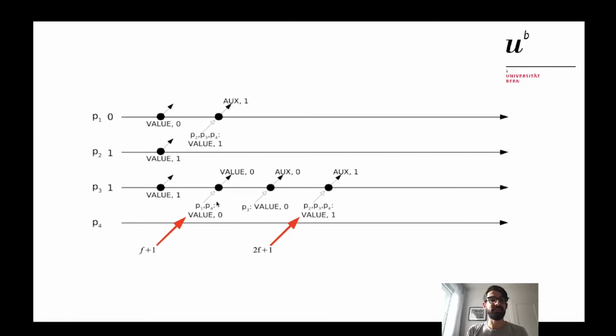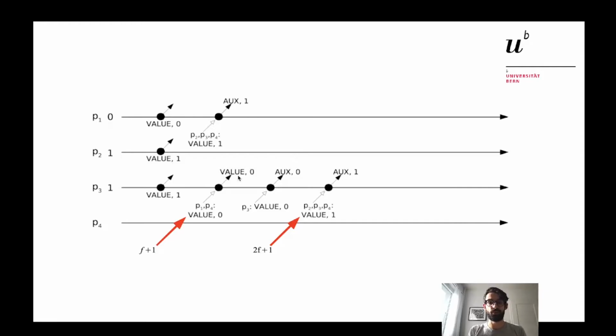Process P3 instead receives value 0 from P1 and P4. I didn't mention it before, but now I need to introduce a mechanism that is inside the broadcast primitive: if I'm a correct process and I receive f+1 times a message with value b, then I will broadcast this b, other than broadcasting my original value. This means that here, process P3 receives value 0 from P1 and P4. This is f+1, because f is equal to 1, so I broadcast to all the value 0.